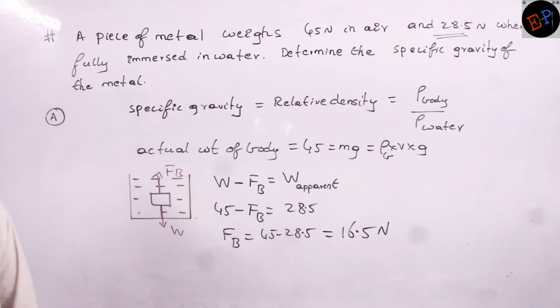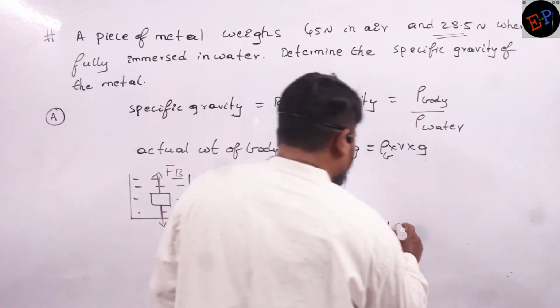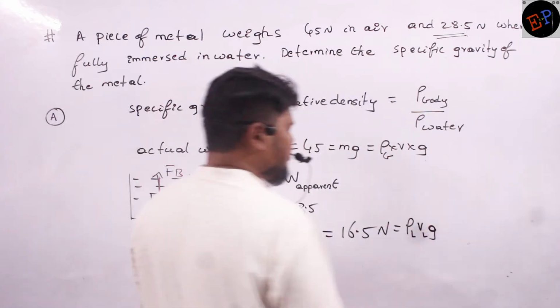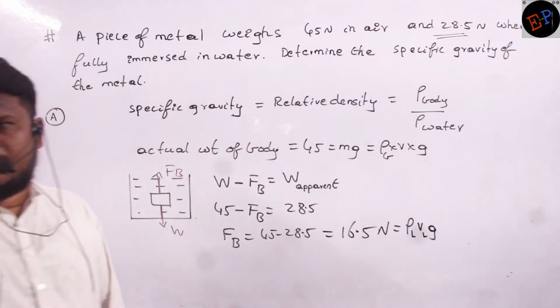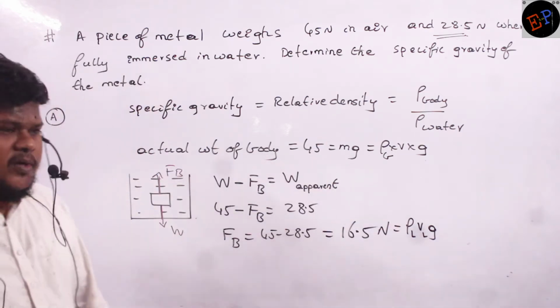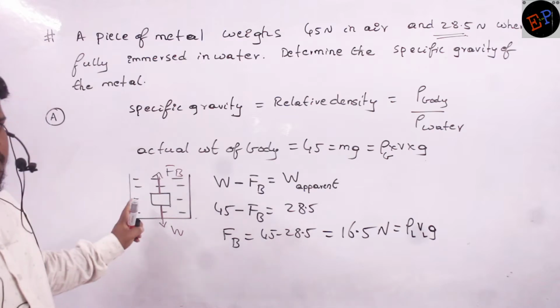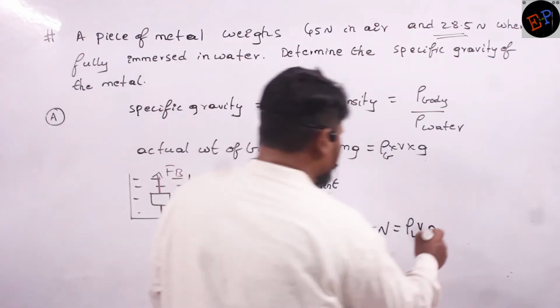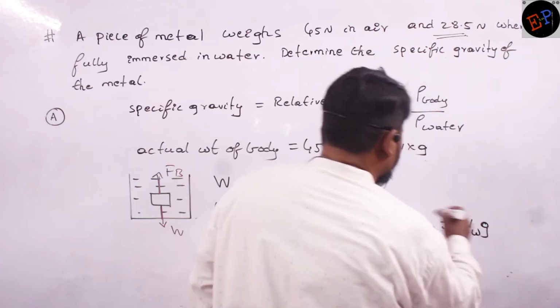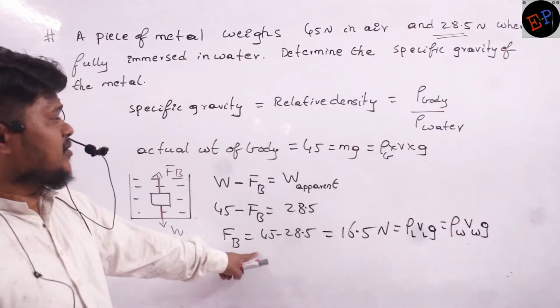What is the formula for force of buoyancy? Force of buoyancy is rho L VL G. This is the force of buoyancy. Yesterday only we derived, no? Force of buoyancy is nothing but rho L VL G. Rho L means here, which is the liquid we are using? Water. So instead of rho L, I can write rho W, VW multiplied by G. So this is my second equation.